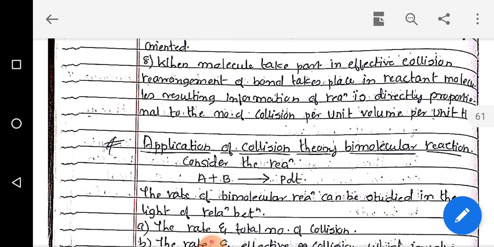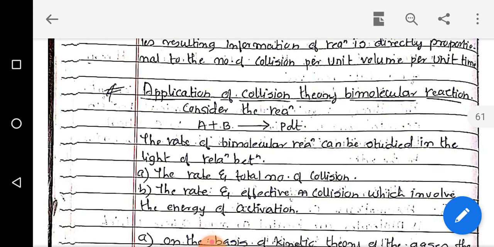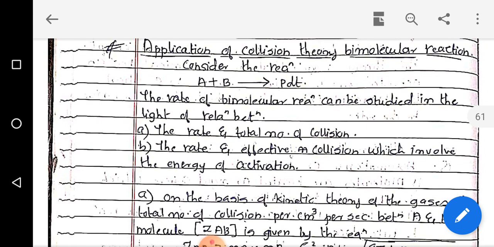When the molecules take part in an effective collision, rearrangement of the bonds takes place in the reactant molecules, resulting in the formation of products. The rate of reaction is directly proportional to the number of collisions per unit time per unit volume. This is all the material we studied in the last lectures. So today we are going to use this collision theory for the application to bimolecular reactions.